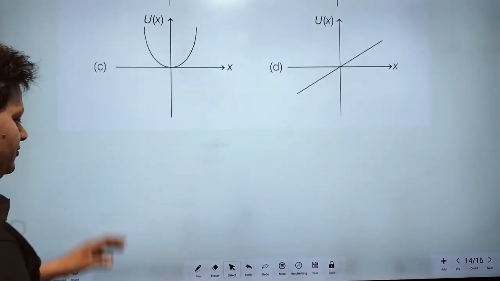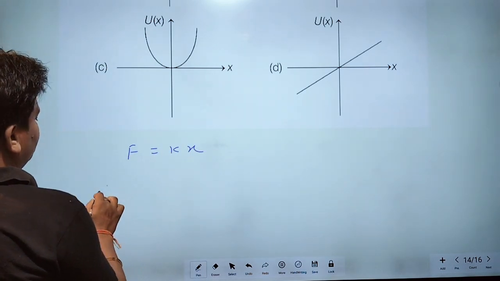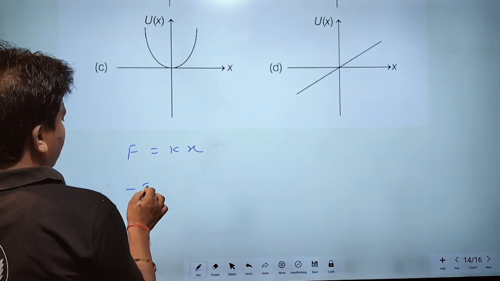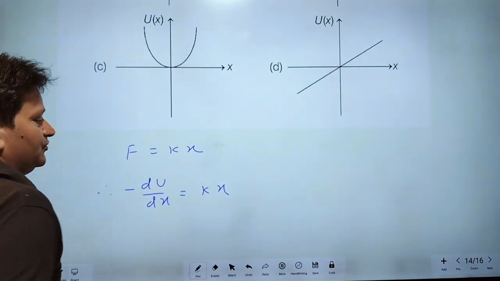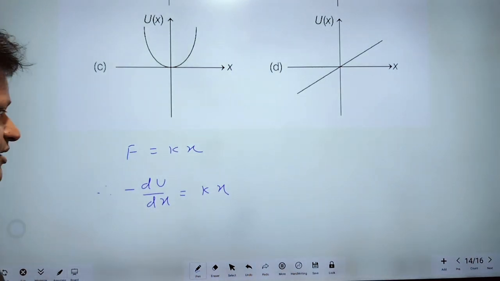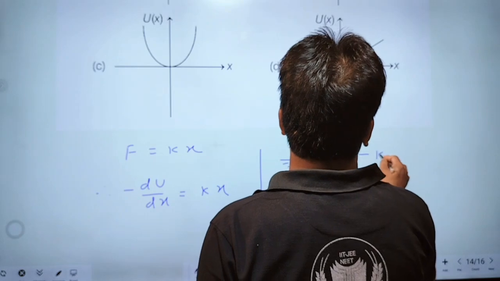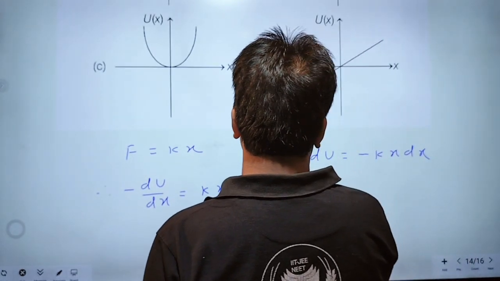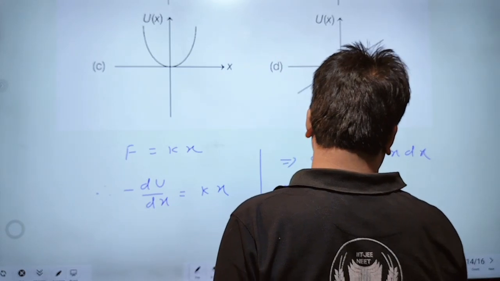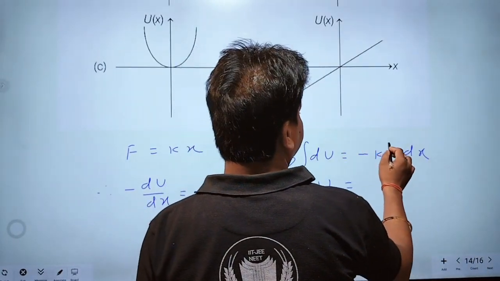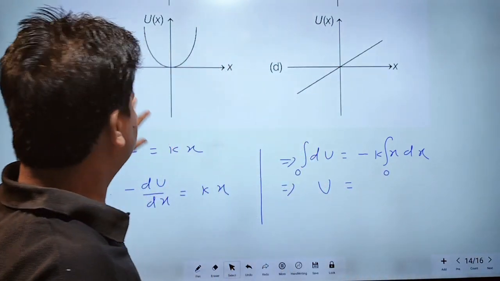Now, here F is equal to kx, therefore F is minus du by dx. We know that F is equal to minus du by dx. Now, du is equal to minus kx dx. After integrating this equation, u should be equal to... if x is 0, u is 0, according to the question.